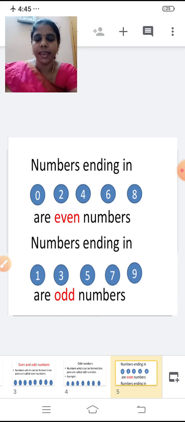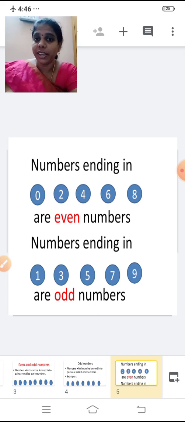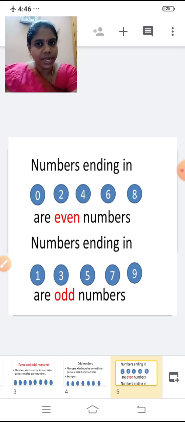If the number ends in 0, 2, 4, 6, 8, then it is an even number, and numbers ending in 1, 3, 5, 7, 9 are odd numbers.